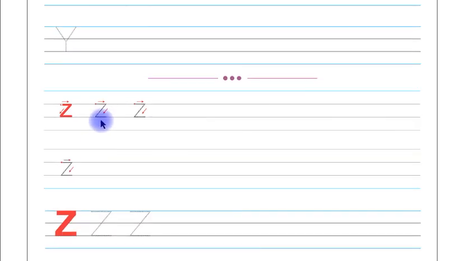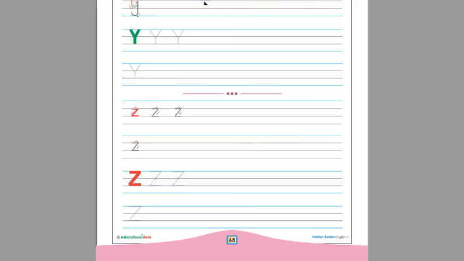This is letter Z in small letter shape. Children, you have to trace and write letter Z in small letter shape on these two lines, and this is letter Z in capital letter shape. Children, you have to trace and write letter Z in capital letter shape on these two lines by yourself. This was our page number 68.